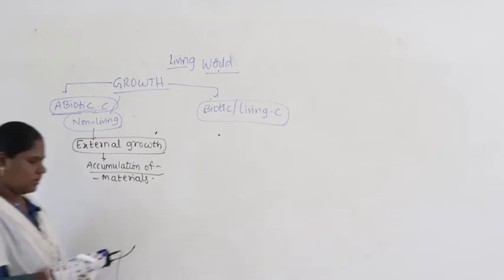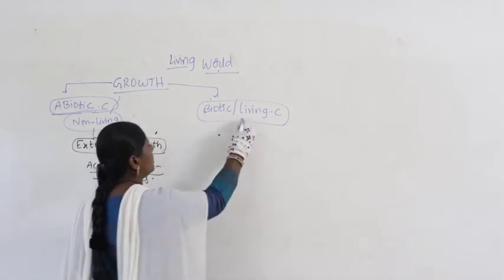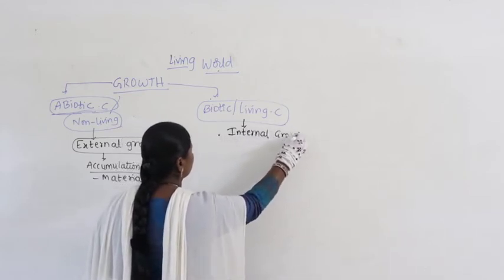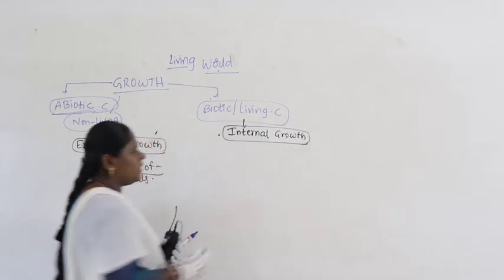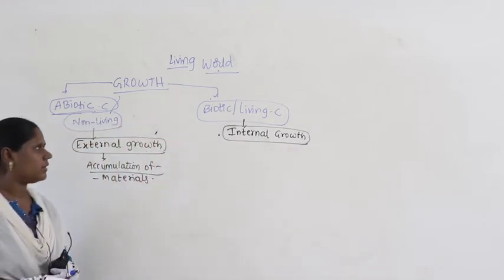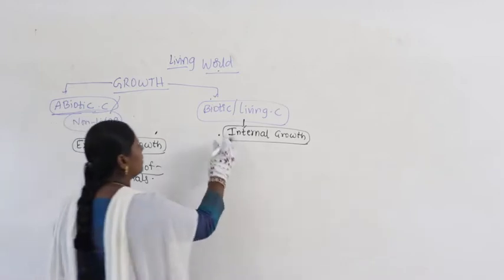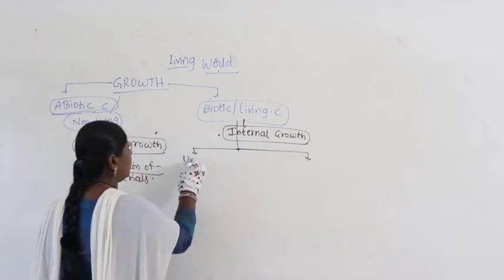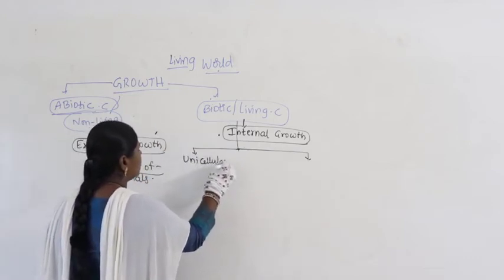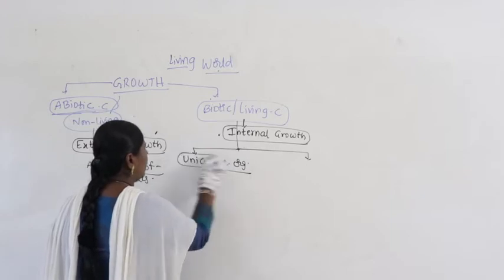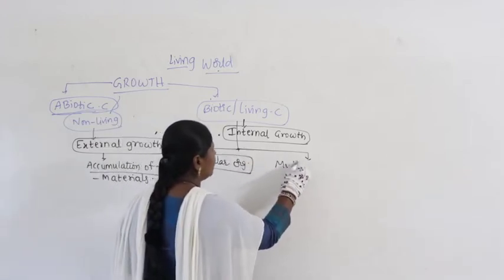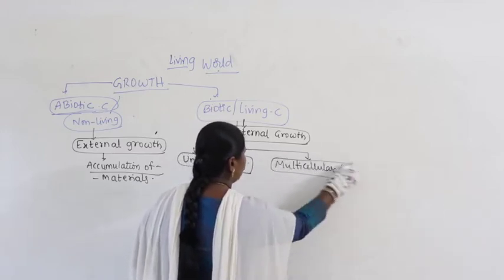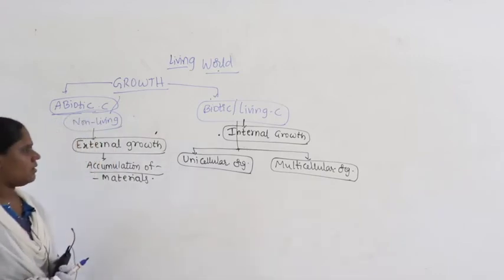Now coming to living organisms, in living organisms we say the growth is internal, meaning it occurs internally within the living organisms. According to the internal growth, the living organisms generally divide into two categories. What are they? Unicellular organisms and multicellular organisms.